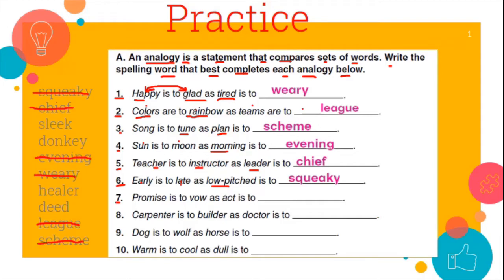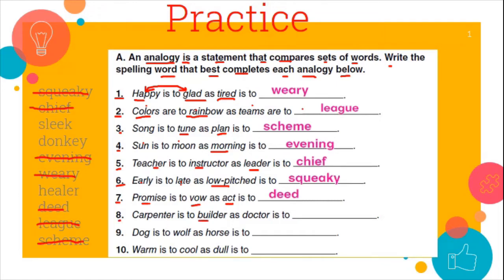Number 7, promise is to vow. I promise means I vow. As act is to what? So here I am looking for the same meaning. So here an act is a deed. Yes, that's correct. Number 8, carpenter is to builder.